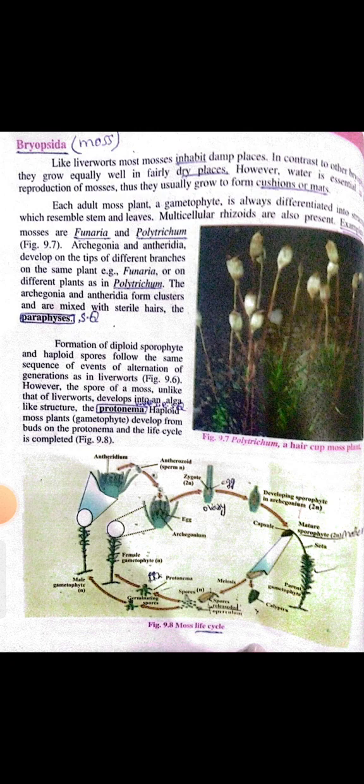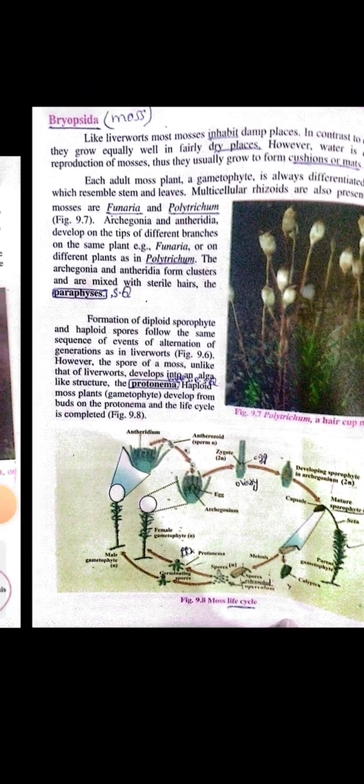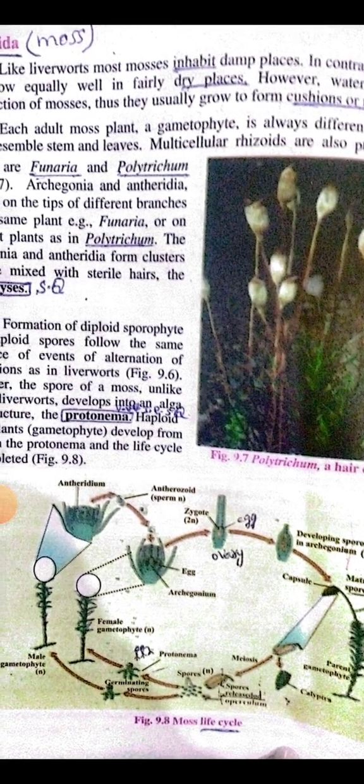They are the common name of Bryopsida, and generally Bryopsida can also grow in dry places, but they require water for their reproduction, as in all the bryophytes. Then the adult plant is as usual a gametophyte. Here is the life cycle of a typical moss plant, and it is extremely important.